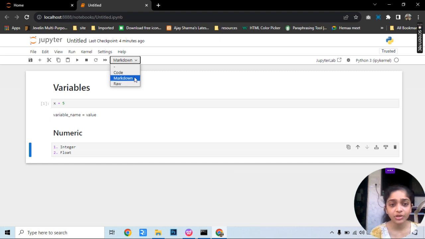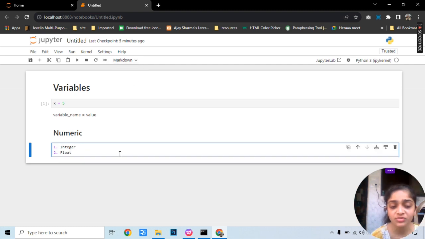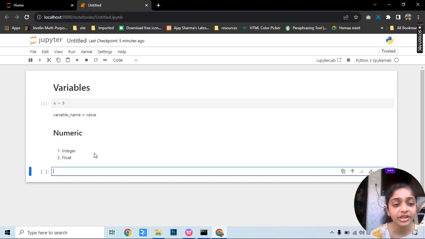Code means it will execute this code. Markdown, we are using for writing headings and such. So I am just creating headings here for your understanding. And to run this cell I am pressing Shift and Enter together. So first we will see an example of float and integer.